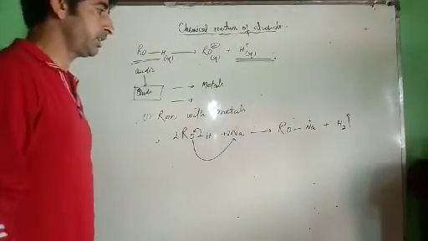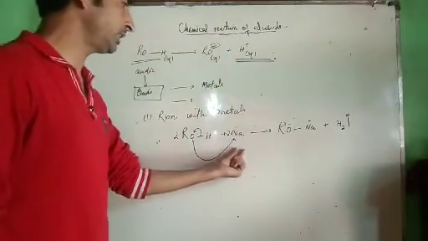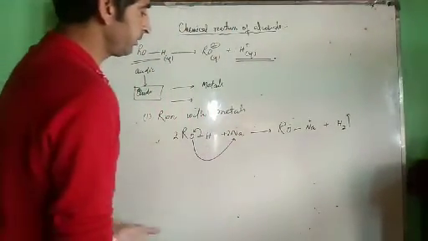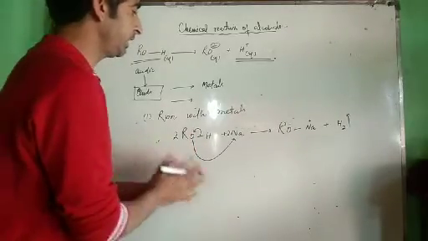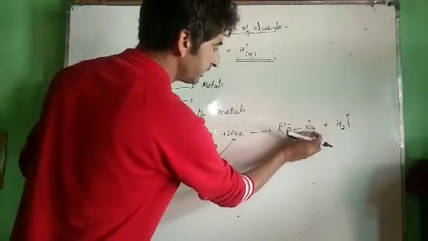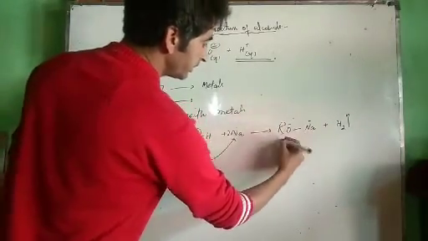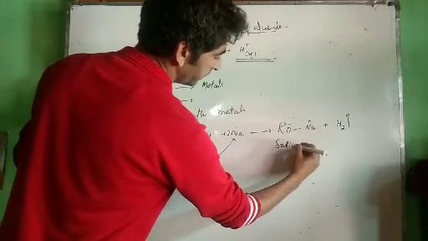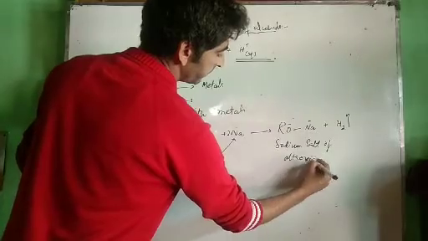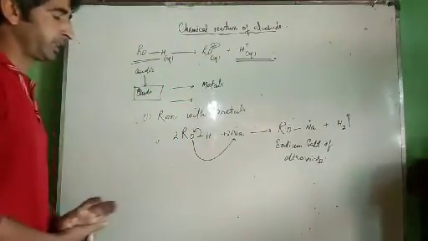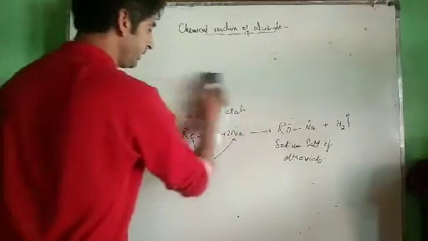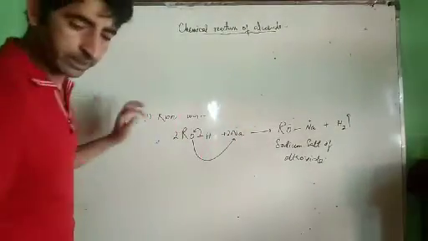This is a general characteristic of acids. Whenever acids react with metals, they liberate hydrogen gas. You can react with magnesium, calcium, or any other metal, and you will form a metal salt of alkoxide. This is alkoxide, this is the metal. Since it is in the form of salt, this is the sodium salt of alkoxide. This is very important. It will be used for further reactions in the coming lectures. We can react them with bases as well.